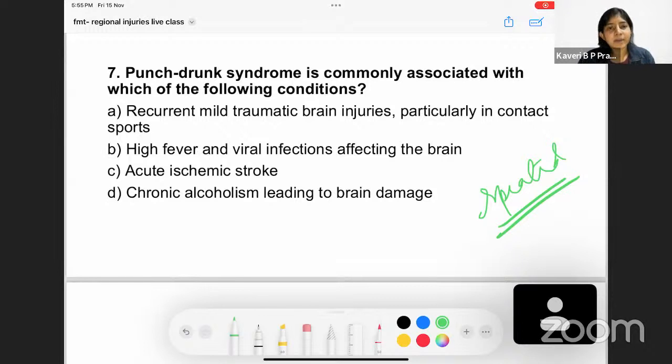Recurrent mild traumatic brain injury, particularly in contact sports. Yes, that is something we have studied. But we'll also look into other options. High fever and viral infections affecting the brain. No. Fever is something that we have never studied for this, so that is not the answer. Acute ischemic stroke, no. Chronic alcoholism leading to brain damage, no. A chronic alcoholic person who repeatedly fell could be something that could state punch drunk syndrome, but here they're just saying leading to brain damage, so that is not the answer.